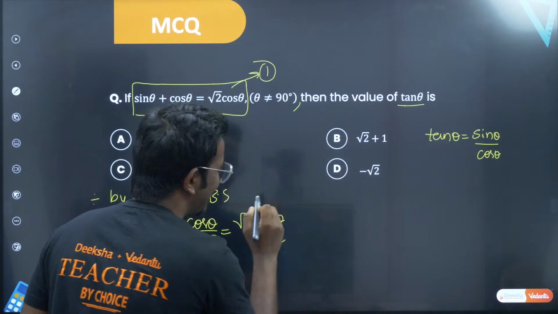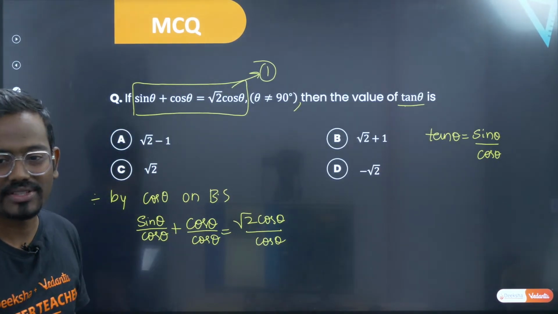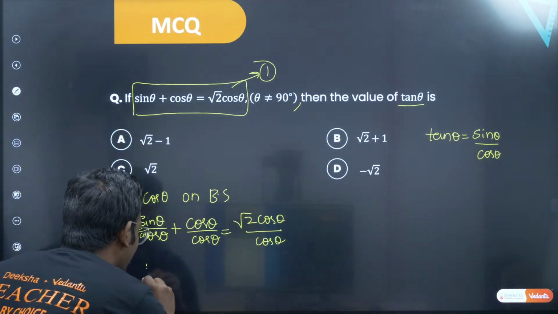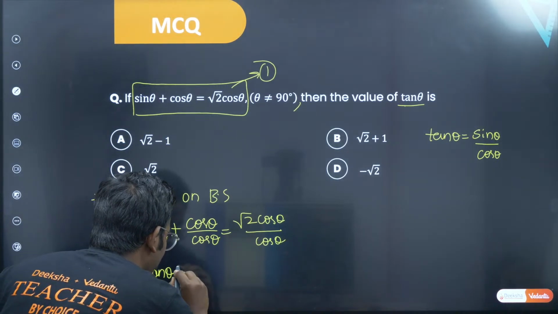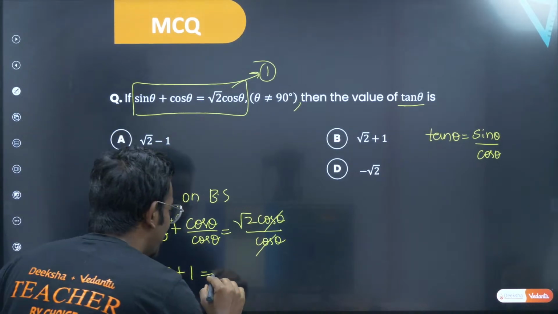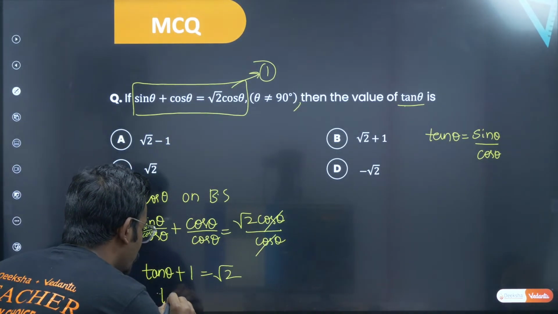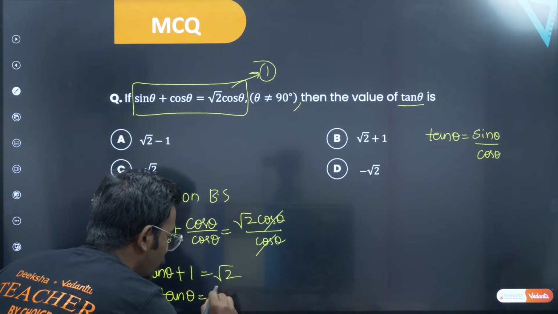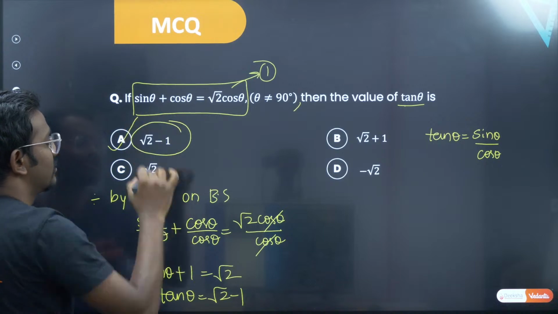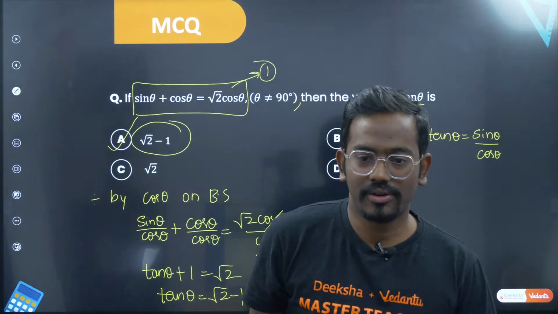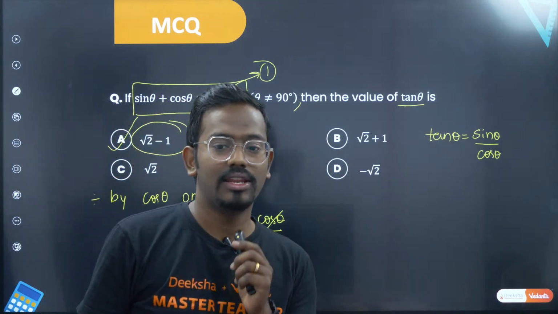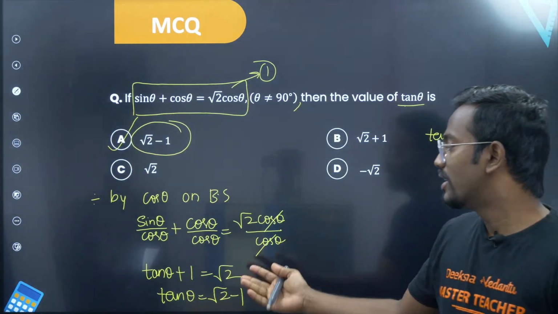Yes. So this step is the key factor for your question. Very simple. So from here you already got, sir, this is tan theta. Tan theta is obtained here plus cos theta by cos theta is basically 1, and your cos theta gets cancelled, you will be left with root 2. So tan theta should be root 2 minus 1. Very simple. So option A over here actually tells this is root 2 minus 1. Very good. So most of you have answered this. Infinity in 1, Netra Satyanarayan and Hina Kausar. Very good guys.